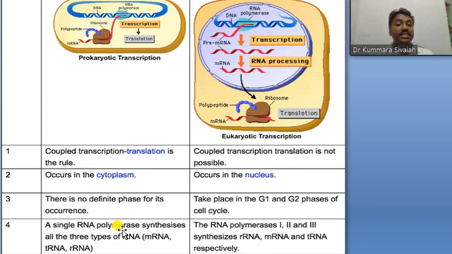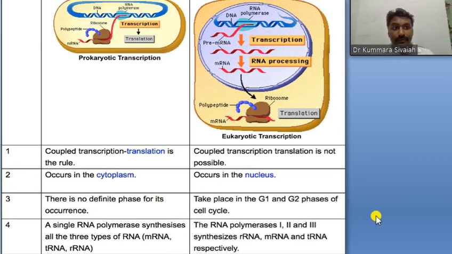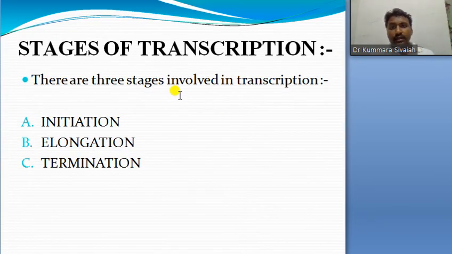But here, only a single polymerase in the prokaryote, but here different. That is the difference between the prokaryote transcription and eukaryote transcription. So, stages of transcription: there are 3 stages involved in transcription: initiation, elongation and termination.